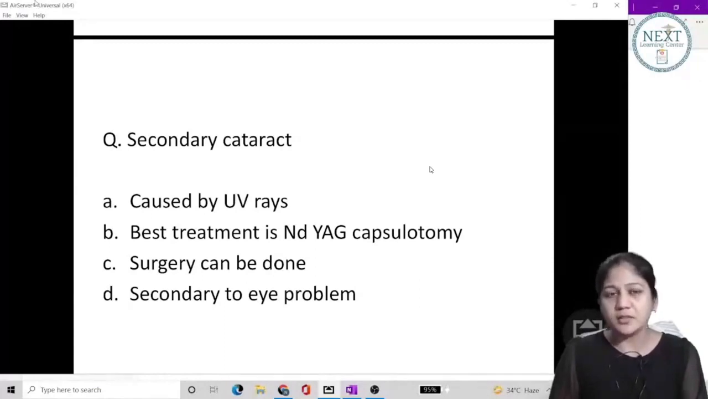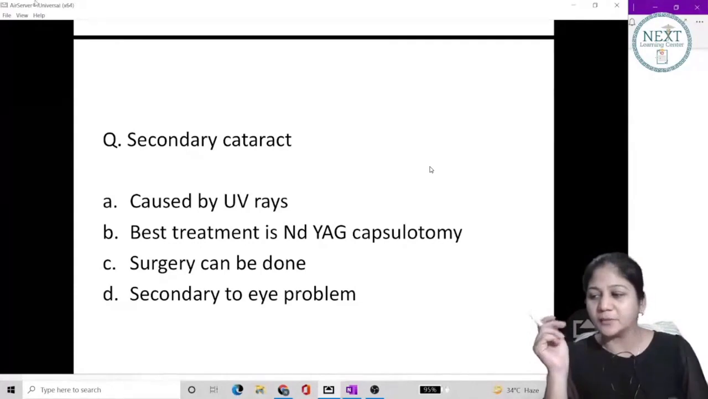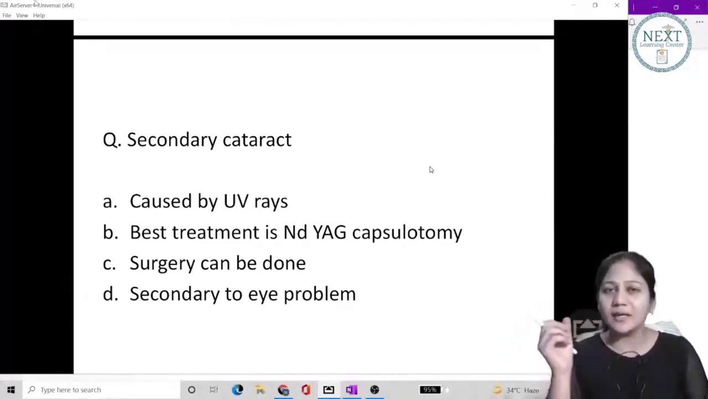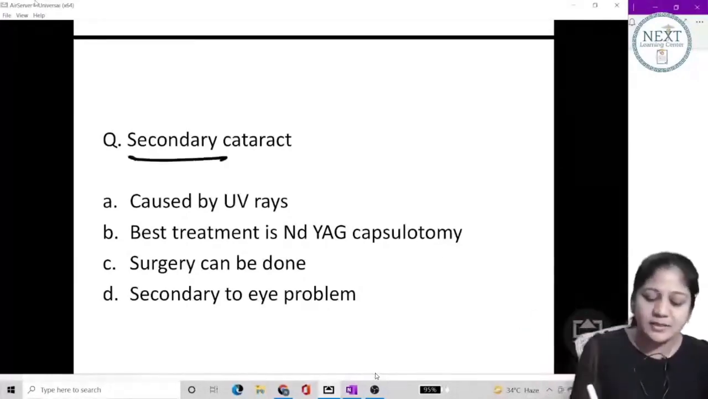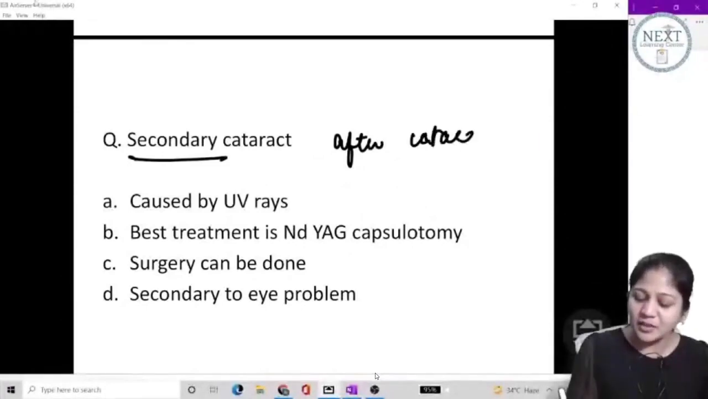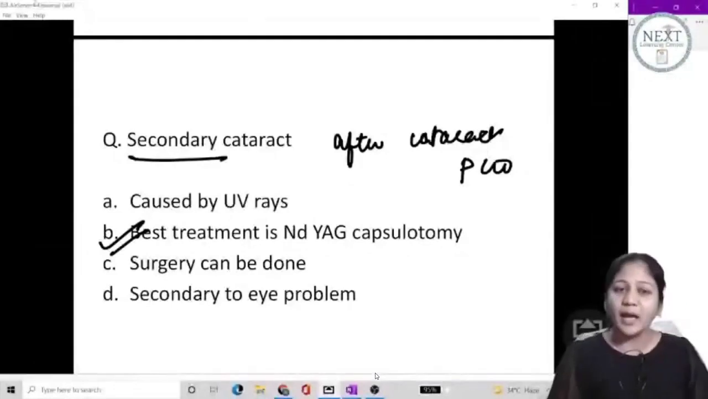Retinal disorders. So what about this question, secondary cataract? What is secondary cataract? Before we start a new topic, let us quickly revise with questions. First of all, secondary cataract is same as the after cataract, isn't it? It is same as the after cataract, which is same as PCO, and the best treatment is Nd:YAG capsulotomy.